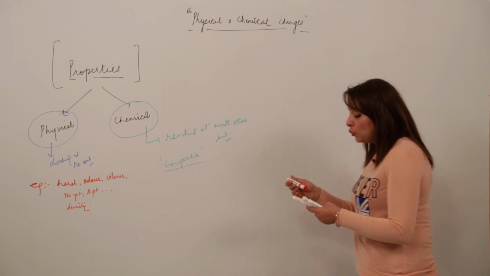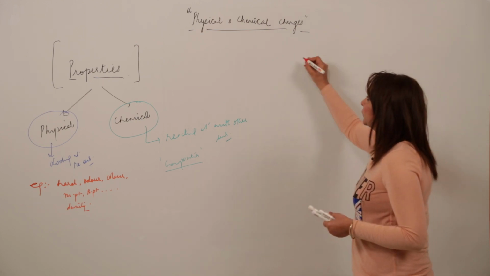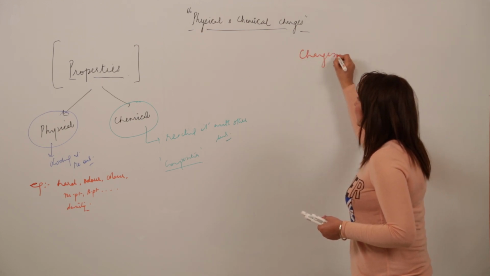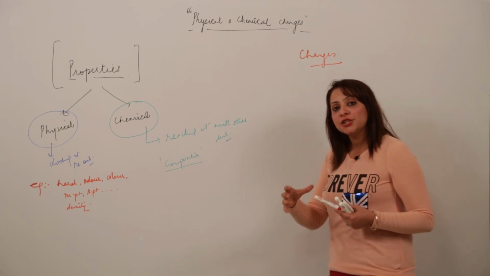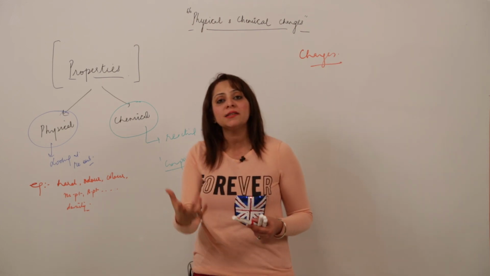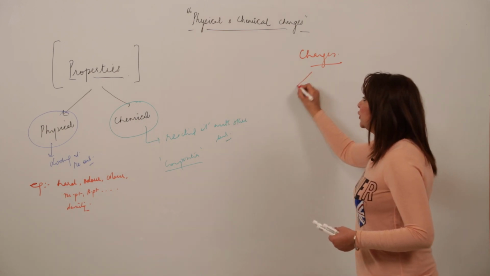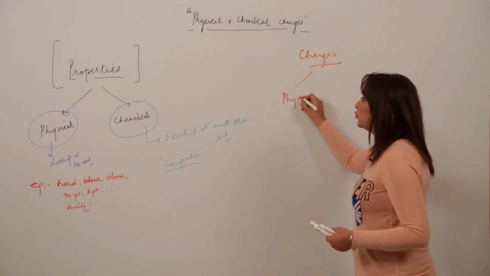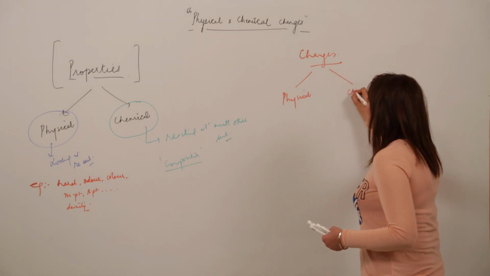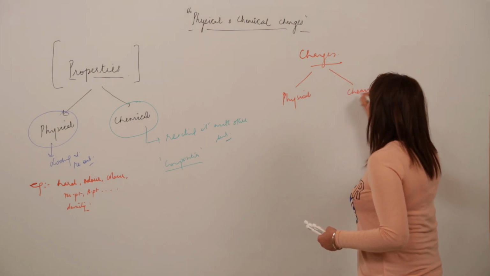Similarly, we have two kinds of changes occurring in nature. That means if I am supplying energy to any substance or matter, two kinds of changes are generally observed. These changes are classified into two categories: physical change and chemical change.